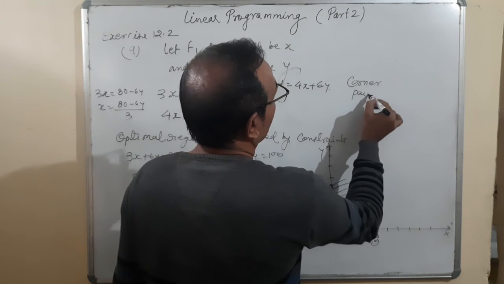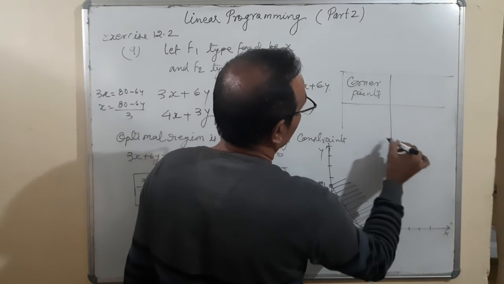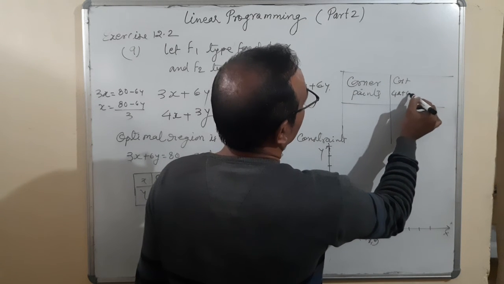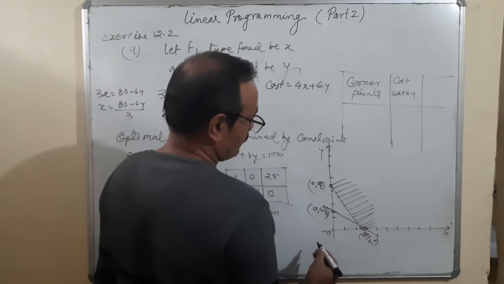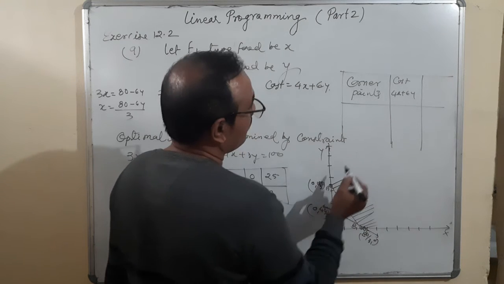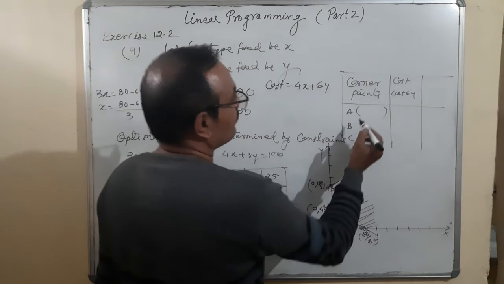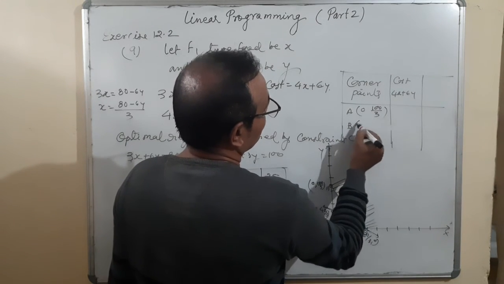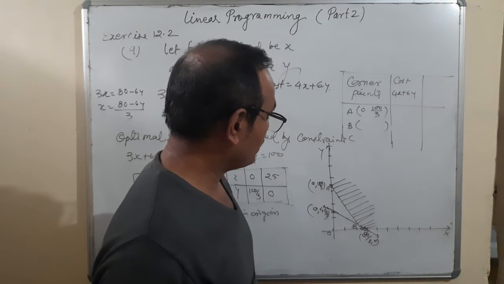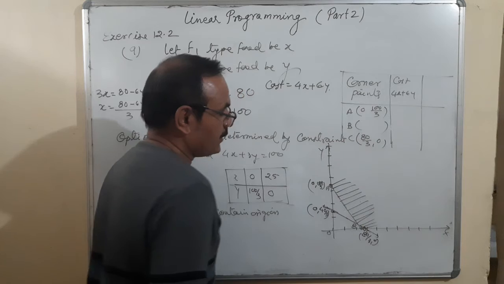Corner points, and that cost 4x plus 6y. Okay, corner points, let us see the corner points A, B and C. The value of A is 0, 100 upon 3. The value of B we don't know. The value of C is the point 80 upon 3 and 0. We are going to find the value of B.